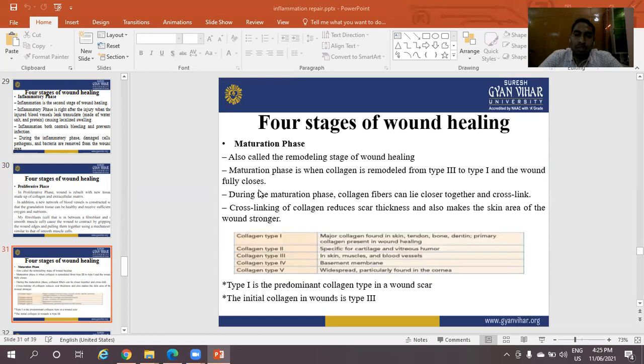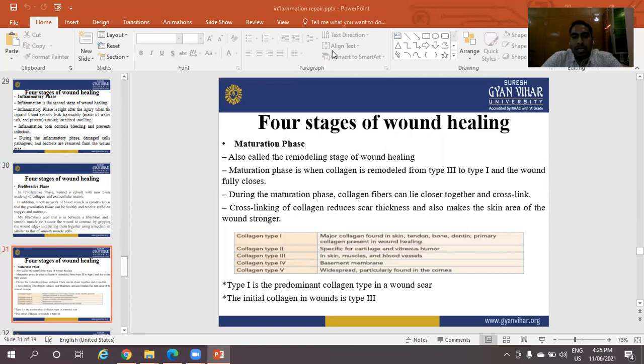The last one is the maturation phase, the fourth phase, also called the remodeling stage of wound healing. The maturation phase is when collagen is remodeled from type III to type I and the wound fully closes. During the maturation phase, collagen fibers lie closer together and are cross-linked. Cross-linking of collagen reduces scar thickness and also makes the skin area of the wound stronger.